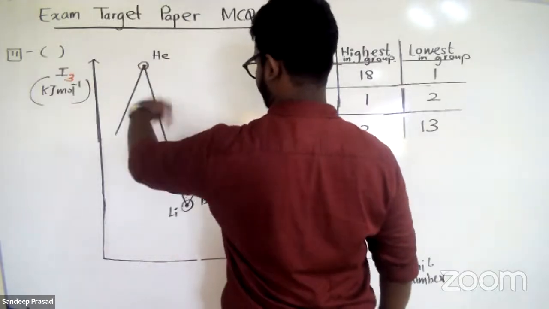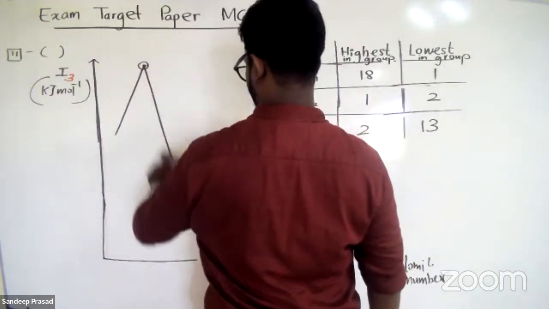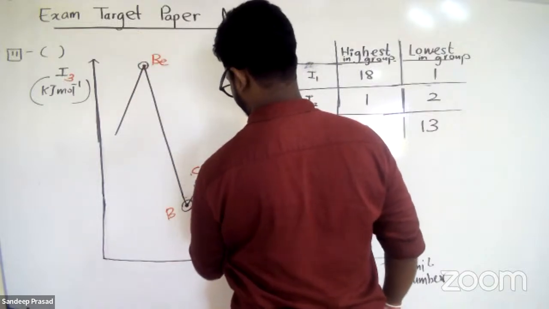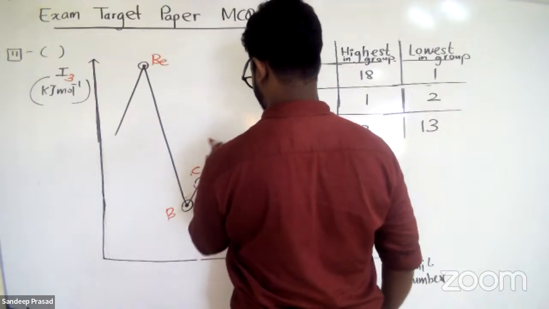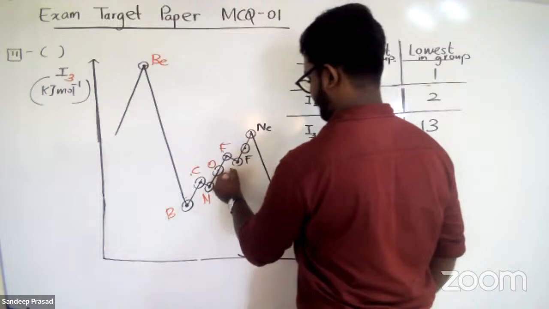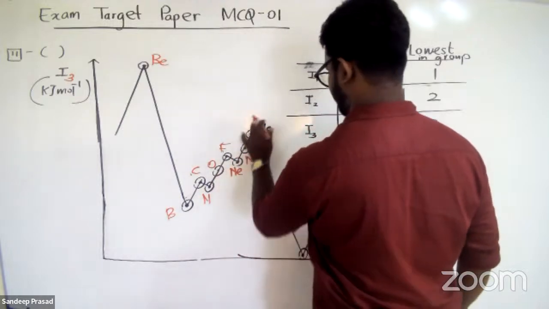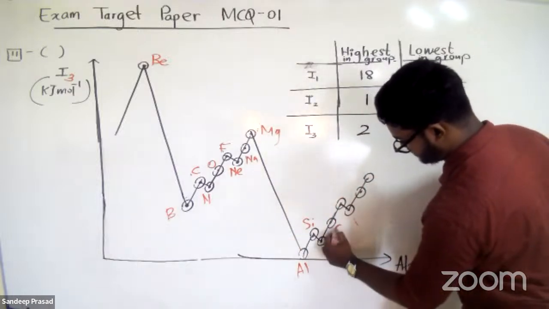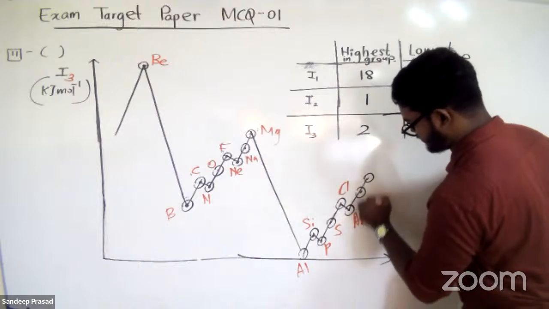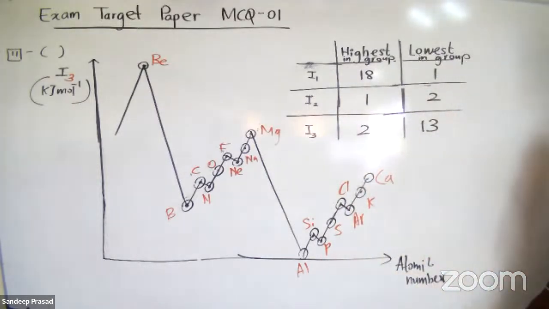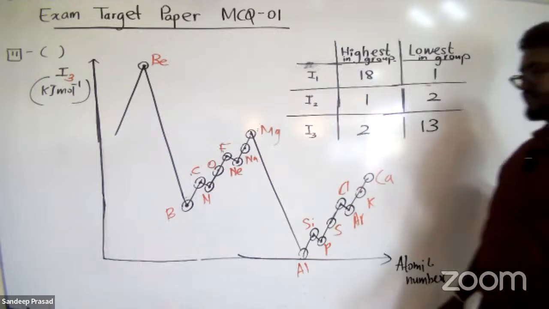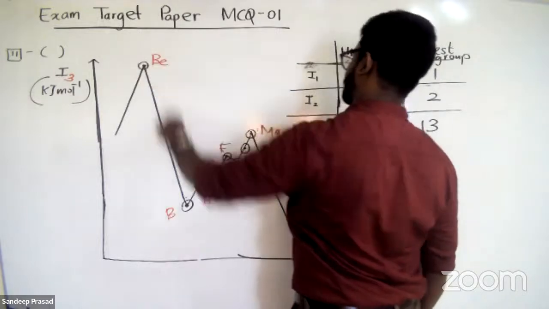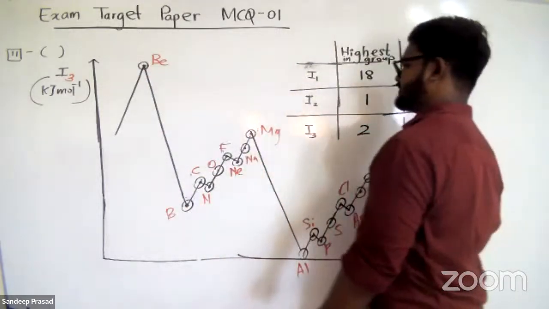We can shift lithium here, then for second ionization energy, beryllium here: lithium, beryllium, boron, carbon, nitrogen, oxygen, fluorine, neon, sodium, magnesium, aluminium, silicon, phosphorus, sulfur, chlorine, argon, potassium, calcium. So this is the third ionization energy graph, right? In the first ionization energy graph, the peak belongs to helium. In the second, the peak belongs to lithium. Now beryllium will go there in the third ionization energy.